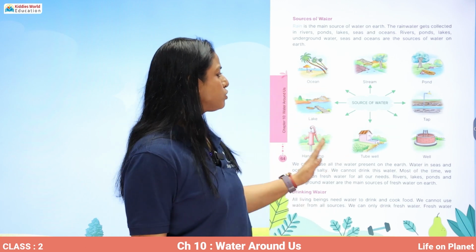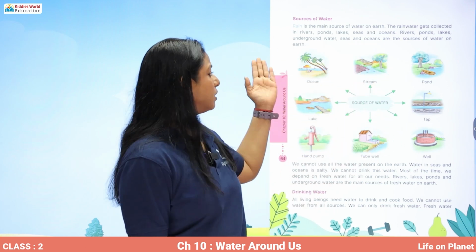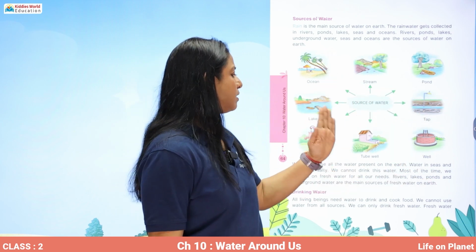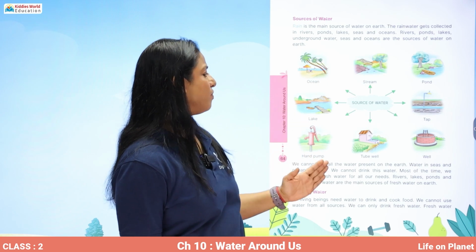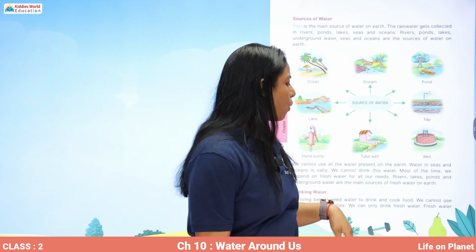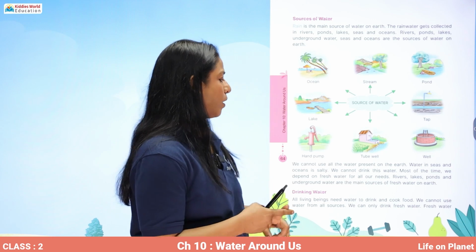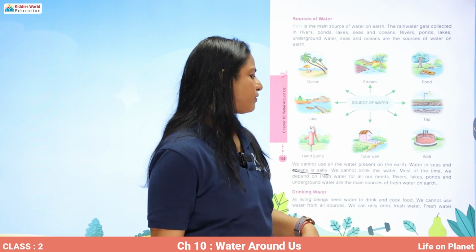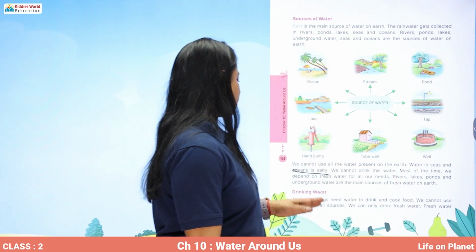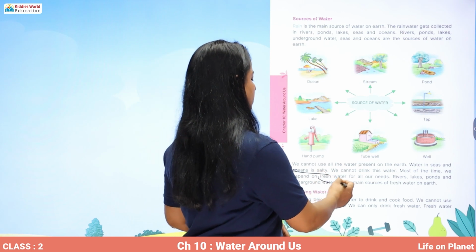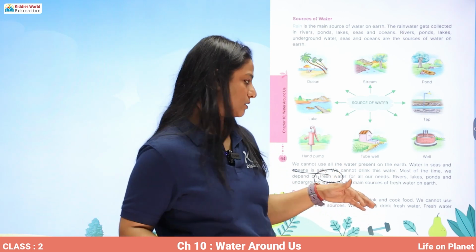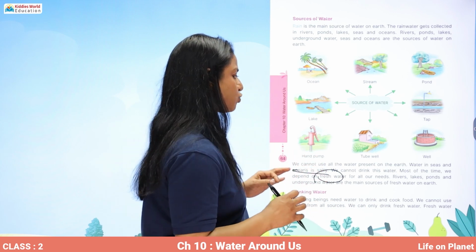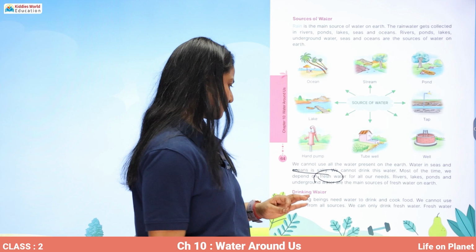So these are a few sources of water on earth: the ocean, the stream, the pond, the tap, the well, the tube well, the hand pump and the lake. We cannot use all the water present on earth. Water in seas and oceans is salty. We cannot drink this water. Most of the time we depend on fresh water for all our needs. Rivers, lakes, ponds and underground water are the main sources of fresh water on earth.